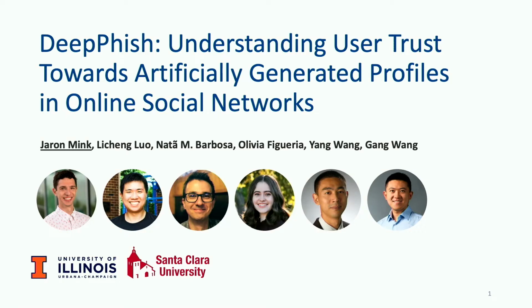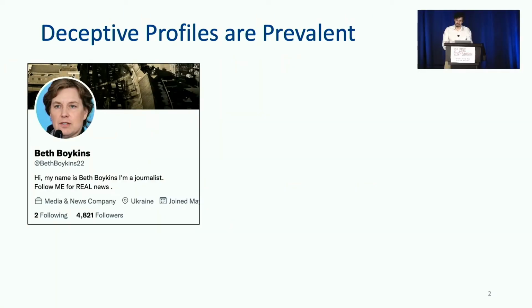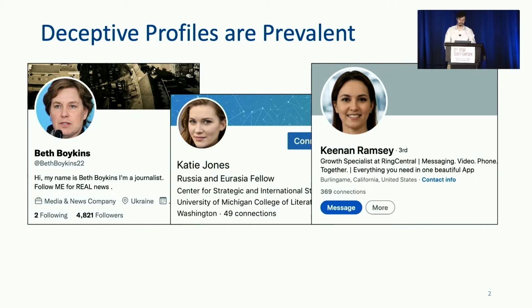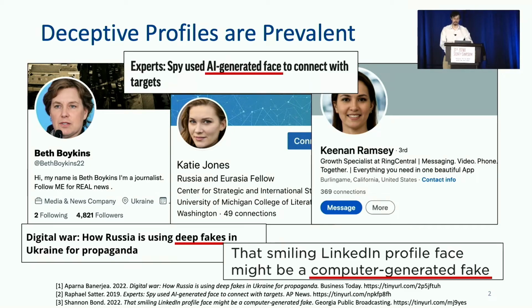Today, I'm really excited to present our findings on how end users perceive and interact with artificially generated profiles in online social networks. So today, fake online profiles are being used to deceive users and achieve malicious goals on a large scale. Just recently, attackers have successfully used fake profiles to produce and propagate false narratives with fake journalists, target and connect with high-valued political leaders with fake politicians, and message potential customers with fake salespersons. Concerningly, however, a large number of these successful campaigns have begun to use deep learning-generated outputs, or deepfakes, within these fake profiles.